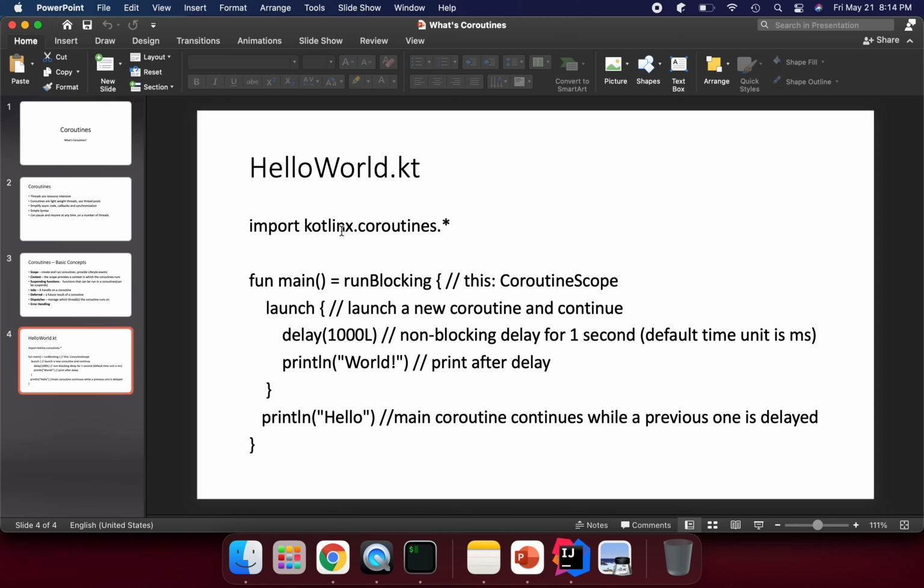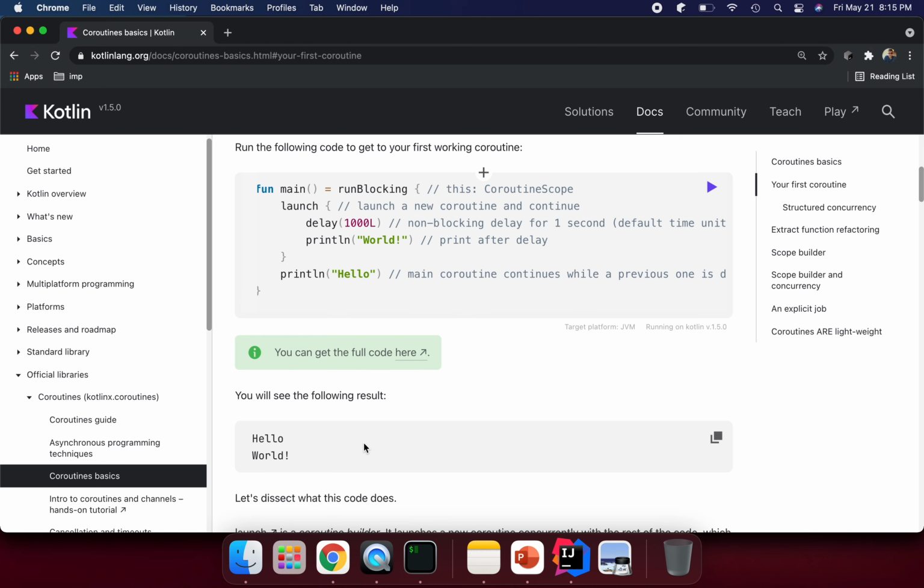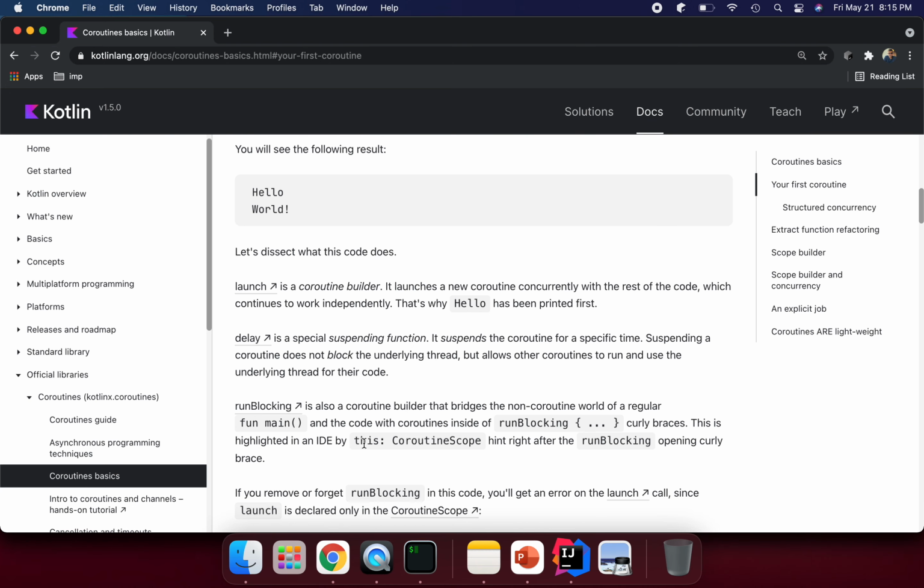This is a simple hello world example. Here is my main function, and we are going to run blocking. The coroutine scope starts from here and ends here. This is the main coroutine scope, and we are launching a new coroutine under this scope. If you want to launch a coroutine, it should be part of a coroutine scope. We are delaying here by 1000 milliseconds, one second, and printing hello world. Launch is a coroutine builder.